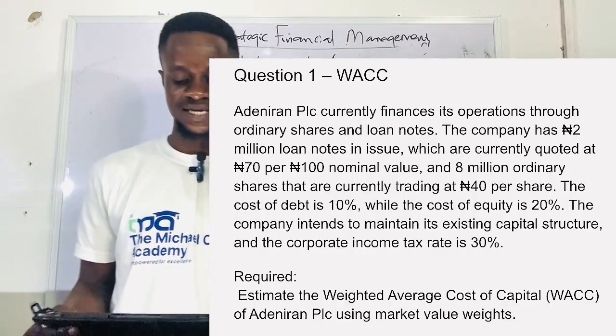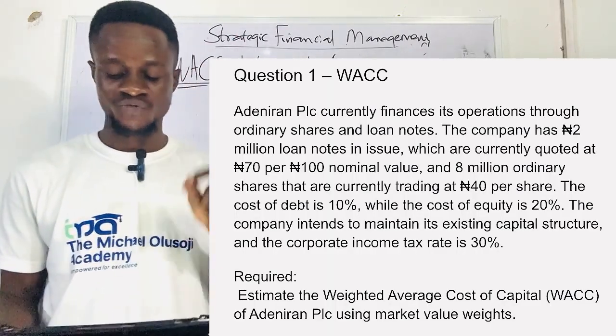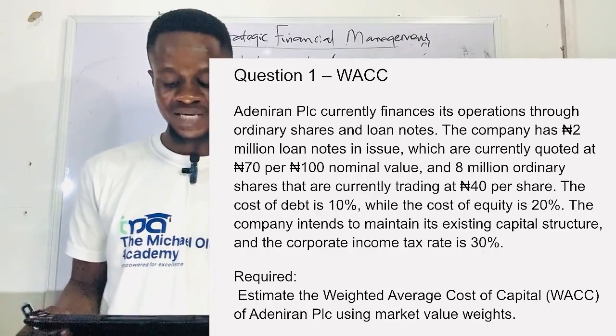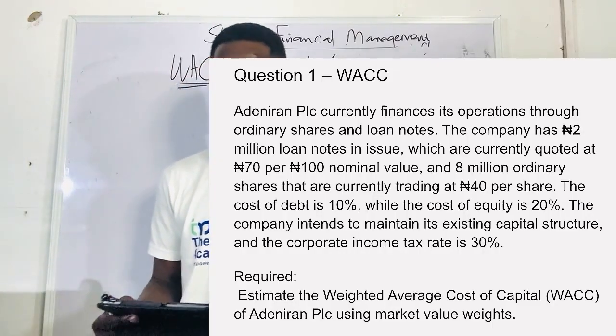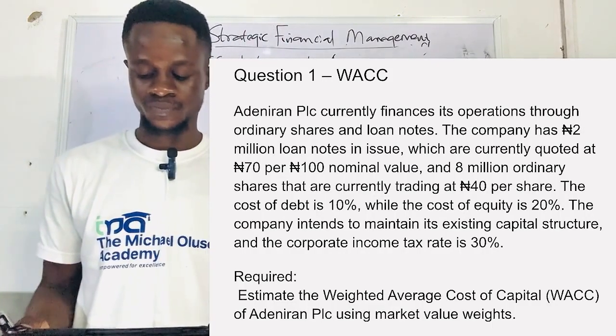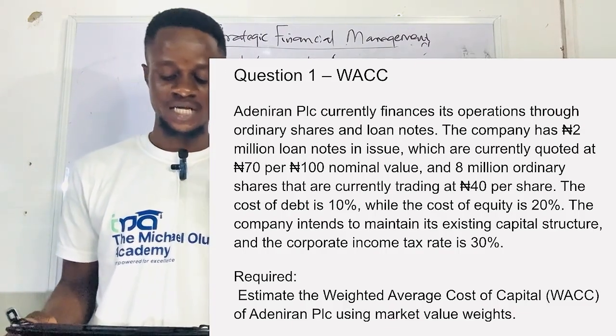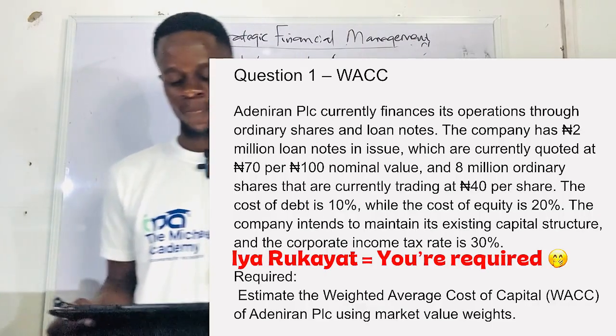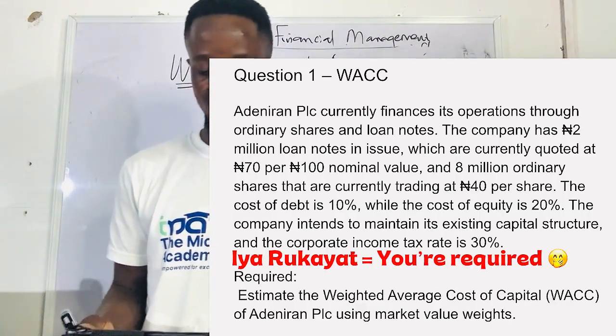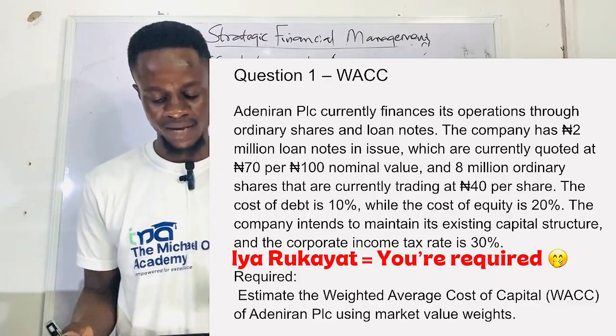Cost of debt is 10%, while the cost of equity is 20%. The company intends to maintain its existing capital structure, and the corporate income tax rate is 30%. Estimate the weighted average cost of capital of Adeniran PLC using market value weights.